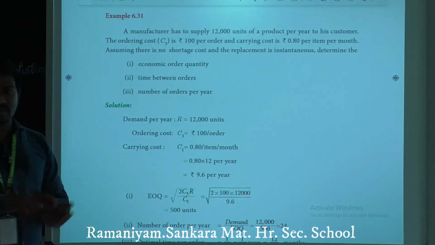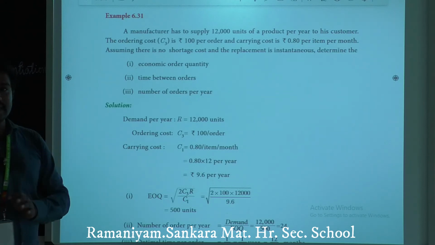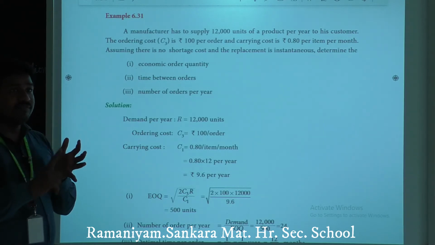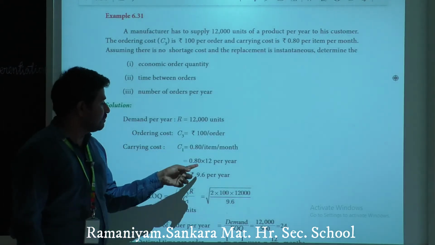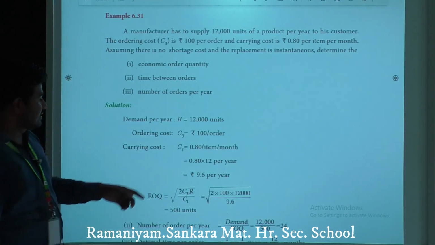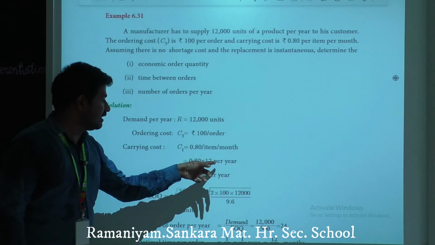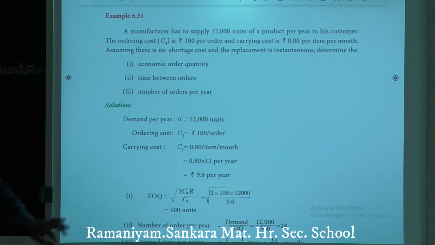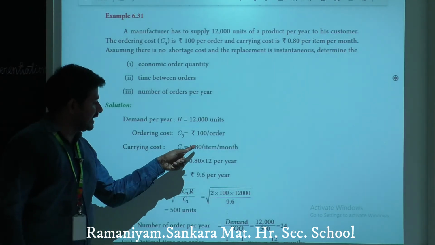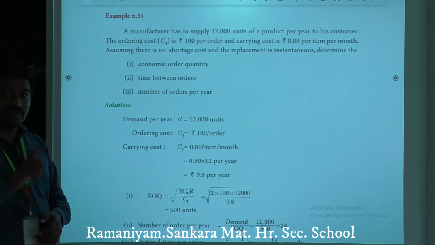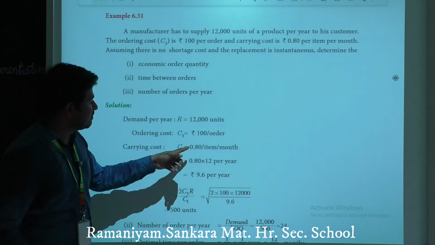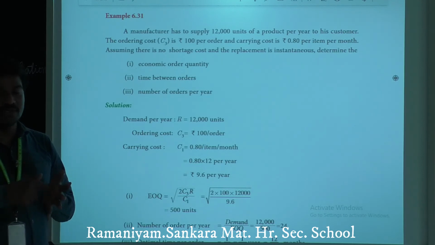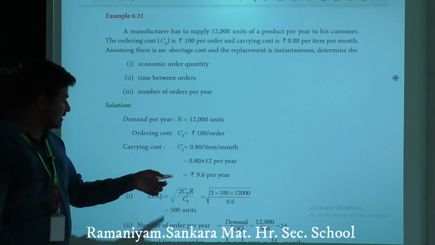We have to convert this into year. How to convert month into year? 12 months equals 1 year, so you have to multiply this by 12. Here 0.80 into 12, result is 9.6 per year. That's all. Clear, students? Here 0.80 per month, you multiply by 12, so 0.80 into 12, result is 9.6.